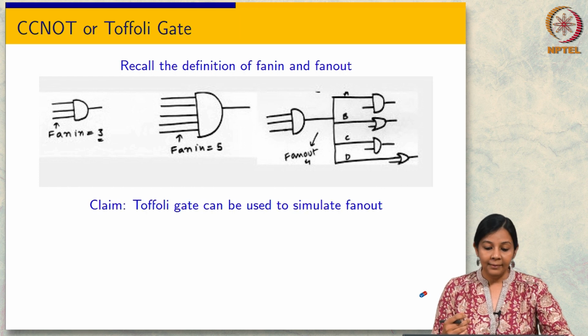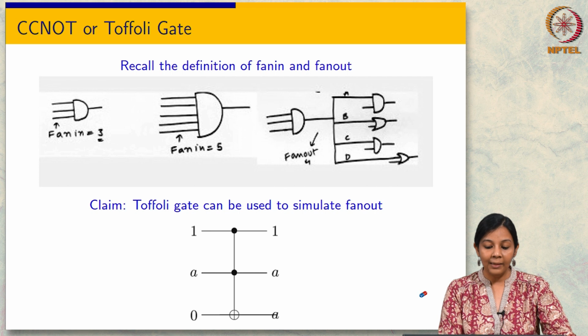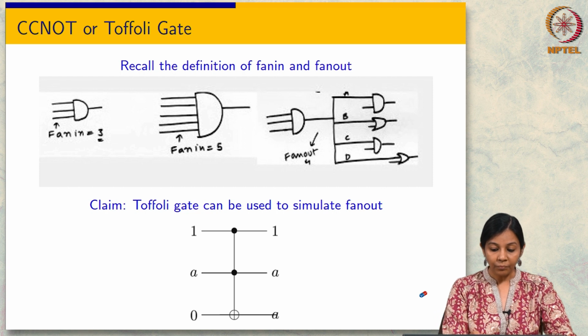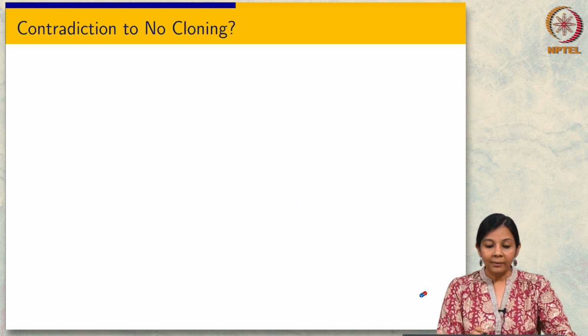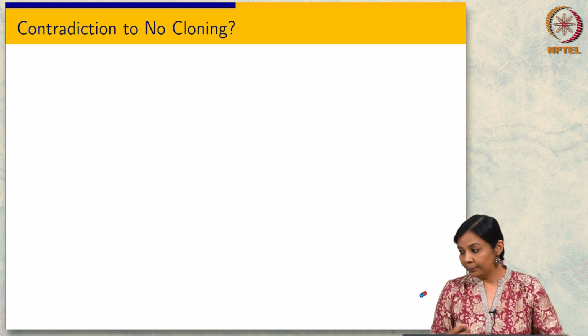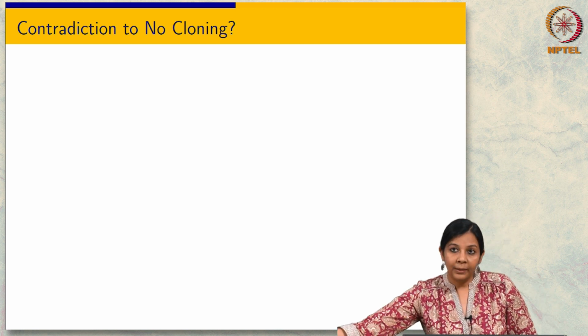This is the definition of fan in and fan out, and this is what I said you can do in order to get fan out. The question that I left you with is, why is this not a contradiction to the no cloning theorem? So who's going to answer that?